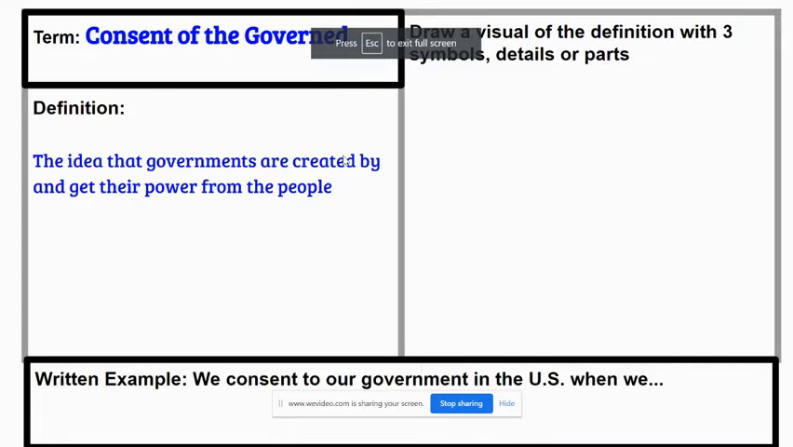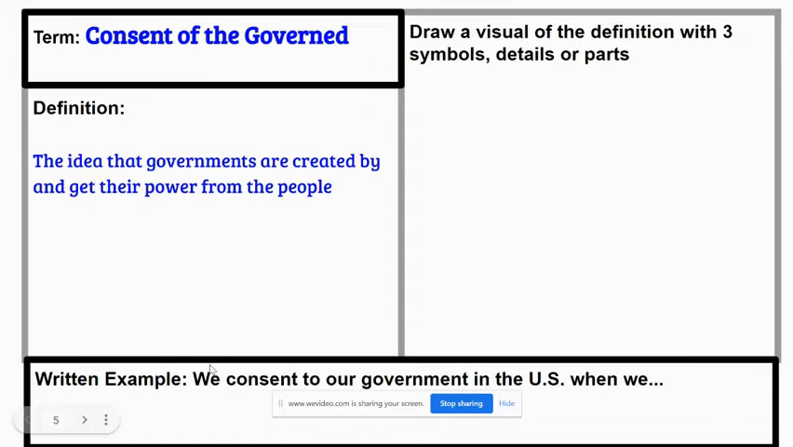Okay, we're on the back side of our assignment now. We're looking at consent of the governed. Consent of the governed is the idea that governments are created by and get their power from the people. So for this one, I think it's easiest to start with your written example, because then it gives you ideas of what to draw about for your picture.